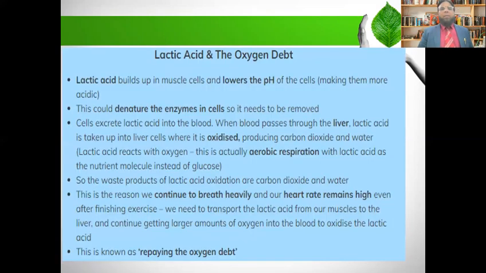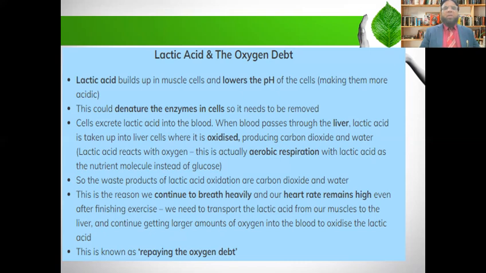Now, lactic acid and the oxygen debt. See here, lactic acid builds up in the muscles and lowers the pH of the cells, making them more acidic. This could denature the enzymes in cells, so it needs to be removed. Cells excrete lactic acid into the blood. When the blood passes through the liver, lactic acid is taken up into the liver cells where it is oxidized, producing carbon dioxide gas and water.